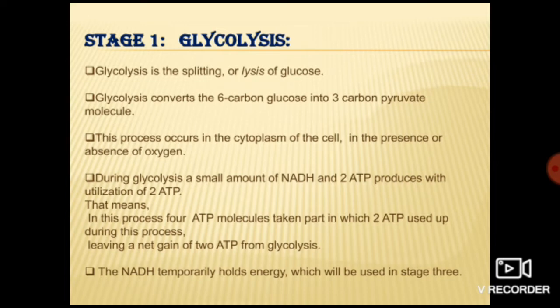Okay, and this pyruvic acid has 3 carbon atoms in it. So 1 molecule of glucose is producing how many molecules of pyruvic acid? 2 molecules of pyruvic acid. Got it? We are taking 1 molecule of glucose and it is producing how many molecules of pyruvate? 2 molecules of pyruvate, each containing 3 carbons.